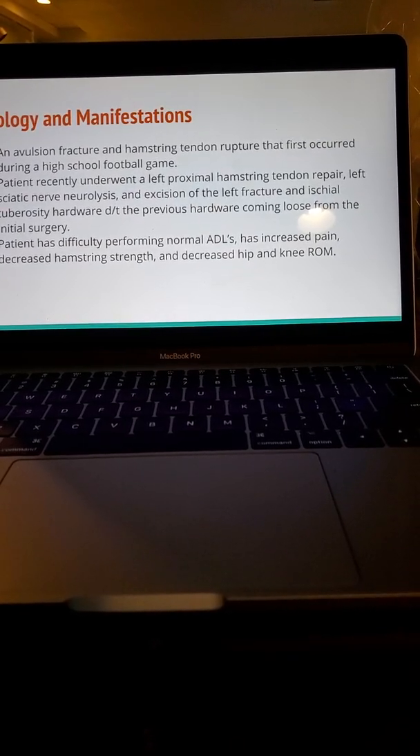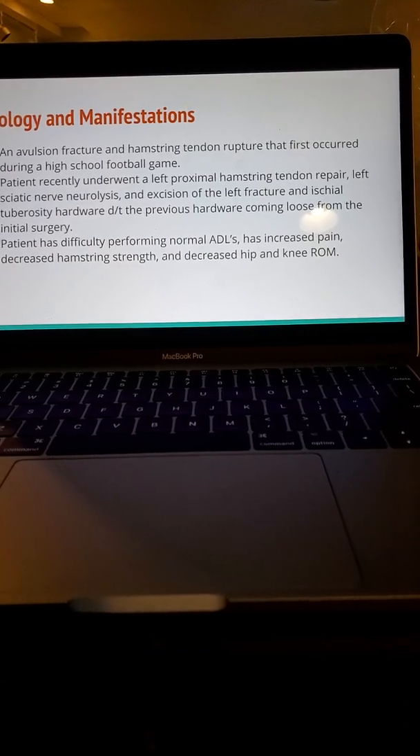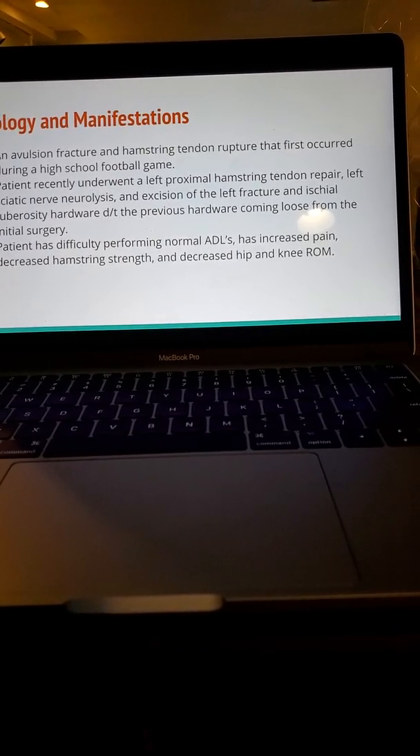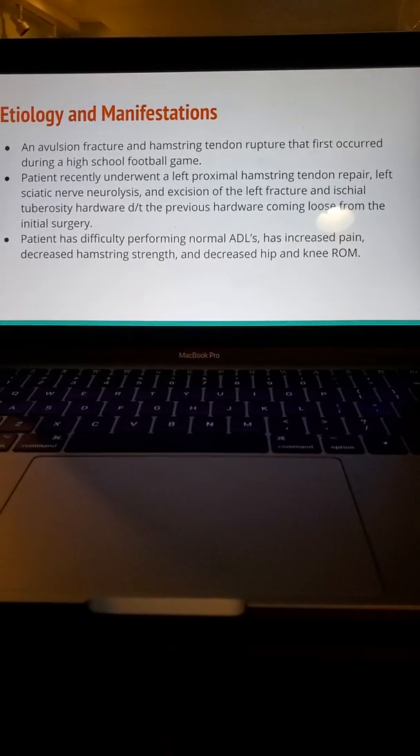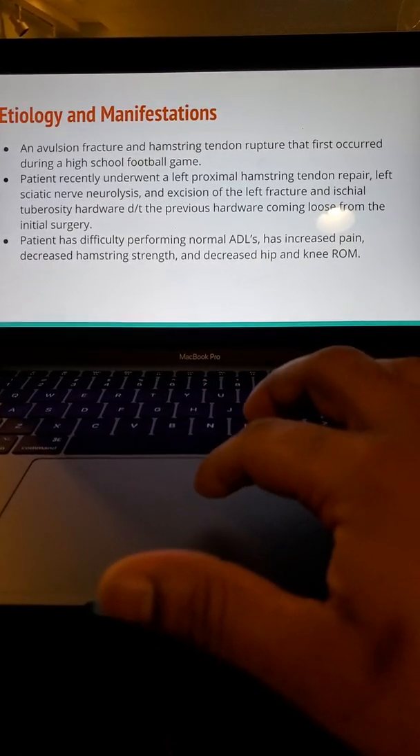The patient has difficulty performing normal ADLs, has increased pain, decreased hamstring strength, and decreased hip and knee range of motion, and these are the reasons why he was referred for physical therapy.